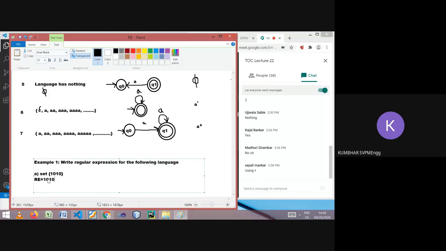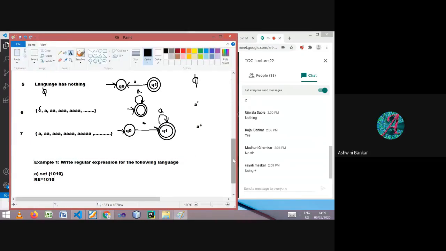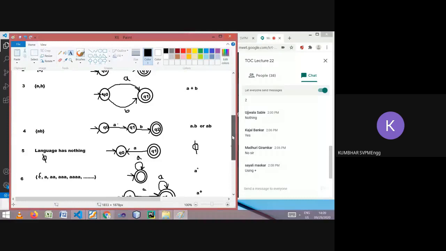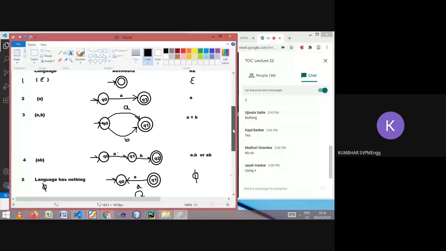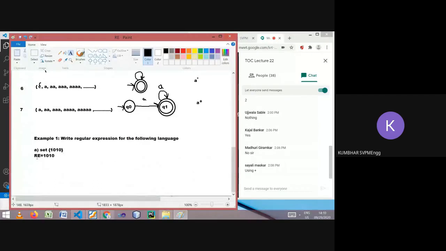So the thing to understand is, as we have seen the general rule, if there is a symbol, the regular expression will be denoted by that single symbol. It may be a single symbol or a group. But if there is no comma or anything else, it will be represented as it is. And that's why the set 1010 will be represented as a regular expression as it is. Let's go for next.